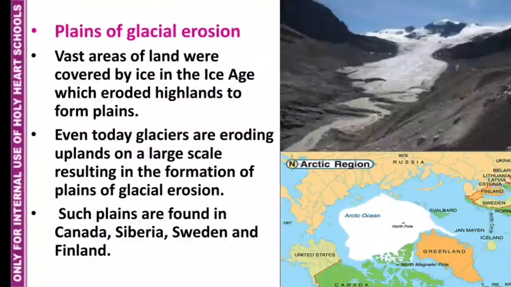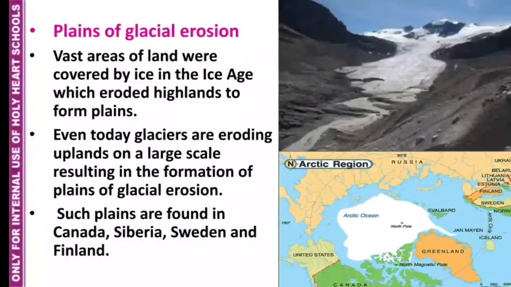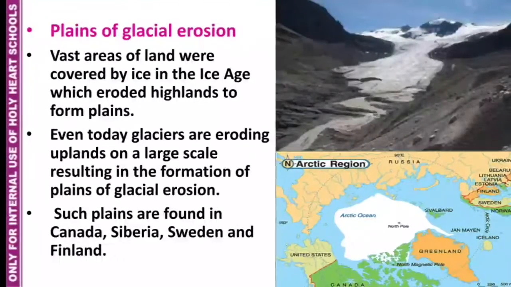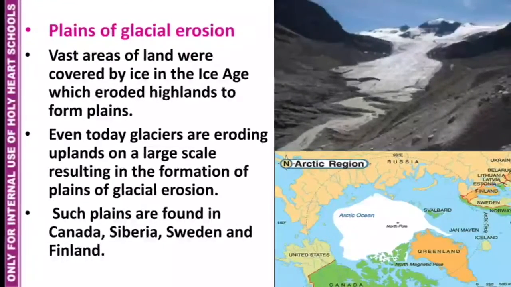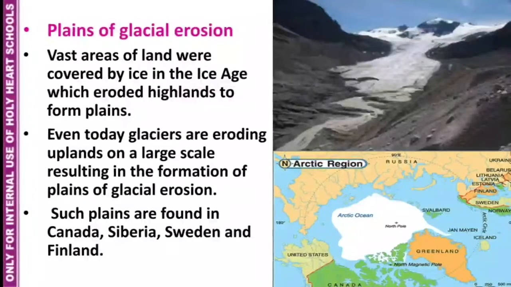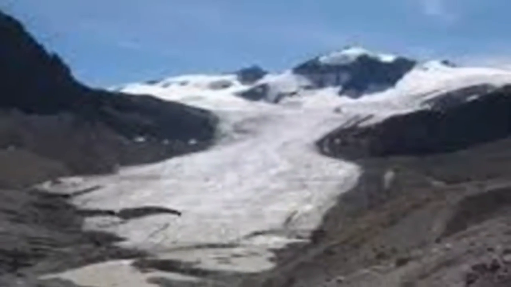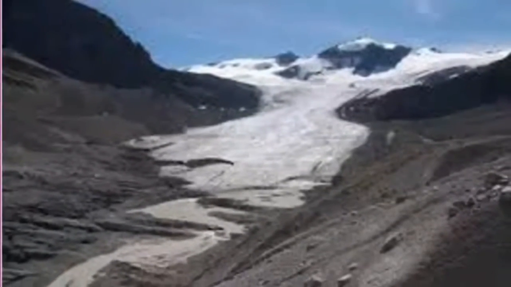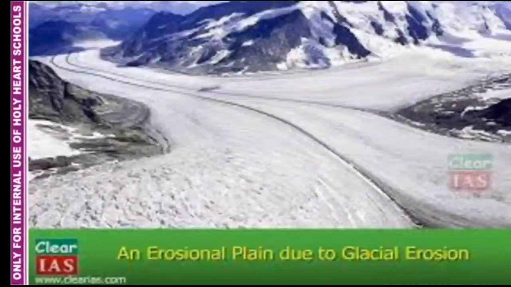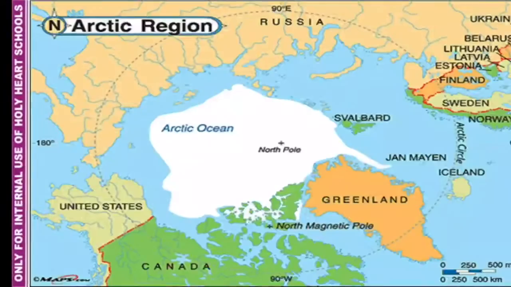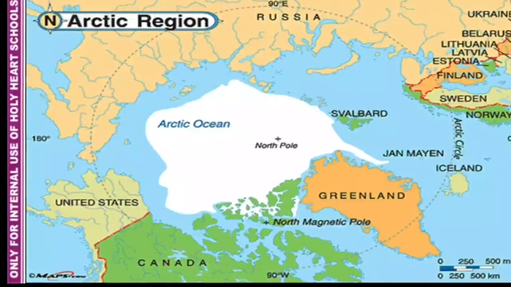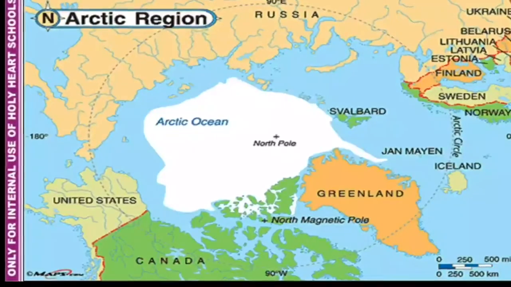Plains of glacial erosion. Vast areas of land were covered by ice in the Ice Age, which eroded highlands to form plains. Even today, glaciers are eroding uplands on a large scale and resulting in the formation of plains of glacial erosion. Such plains are found in Canada, Siberia, Sweden and Finland.